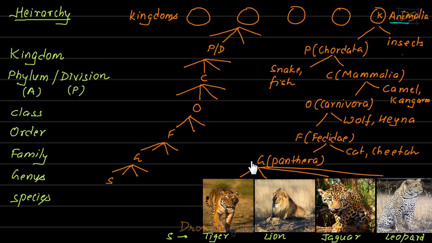Different species form a group that is called genus. Then many genus like this will form a group that is called family. Then many families like this will form an order. Many orders like this will form a class. Many classes like this will form a phylum. Many phylums like this will form a kingdom, students. You understand? Let me give you one more example.